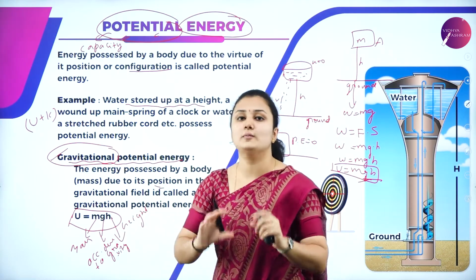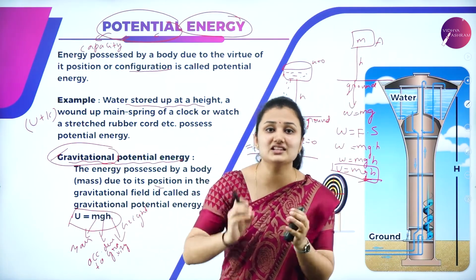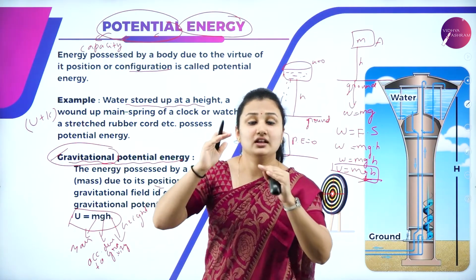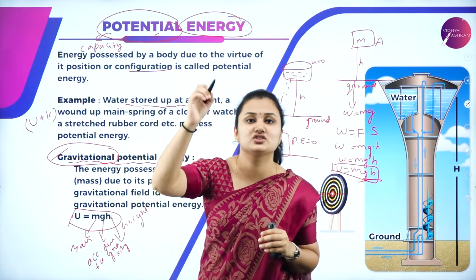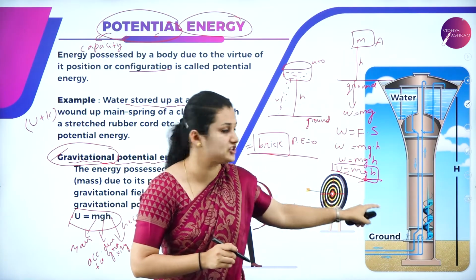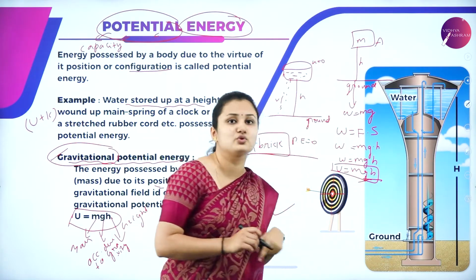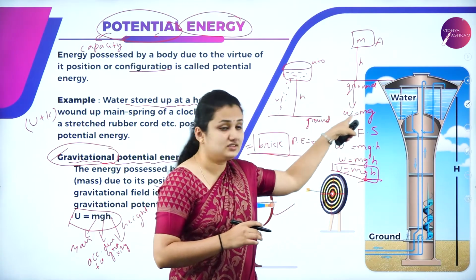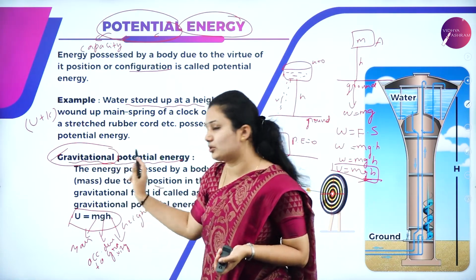Whenever I lift the object from the ground level to a certain height, I have to apply force to raise the object against gravity. When I lift the object to a certain height h, the work that I have done to lift the object is stored in the form of potential energy given by U is equal to mgh. Because the object has mass, as we have studied in the previous session, there will be a downward force acting. So you have to apply a force equal and opposite to this force to lift the object. That is the gravitational potential energy.